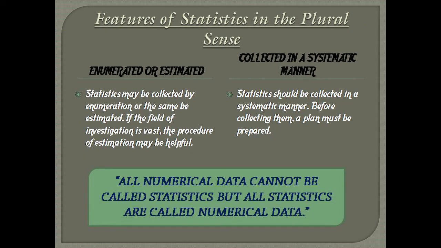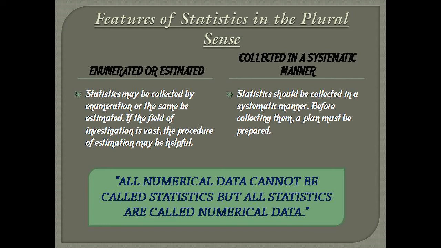Seventh is enumerated or estimated. Statistic may be collected by enumeration or the same may be estimated. If the field of investigation is vast, the procedure of estimation may be helpful. For example, 1 lakh people attended the rally addressed by the Prime Minister in Delhi and 2 lakh in Mumbai. These statistics are based on estimation. As against it, if the field of inquiry is limited, the enumeration method is appropriate.